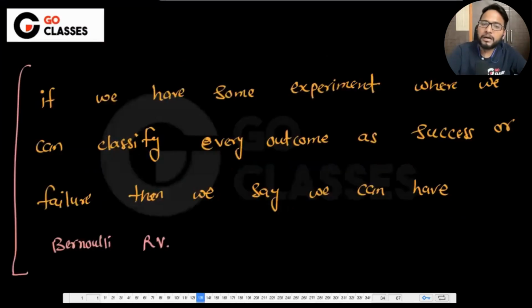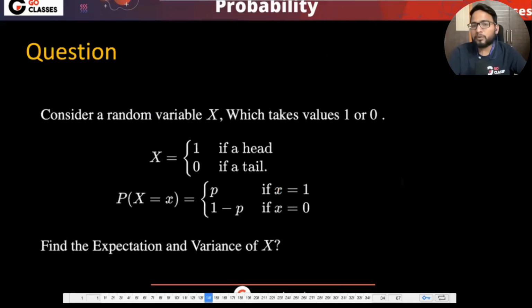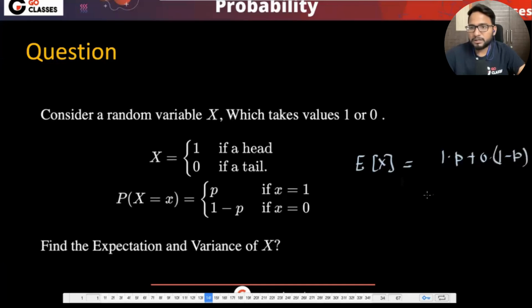Okay. So here, in this particular problem, if they had wanted, they could have just said that X is a Bernoulli random variable instead of giving you the PMF. But yeah, if they are giving the PMF, that is okay. Cool. So now they're asking you to find out the expectation and variance. So I think you can do it, right? Expectation is coming out to be 1 into P plus 0 into 1 minus P, right? So this is P. And what is the variance?